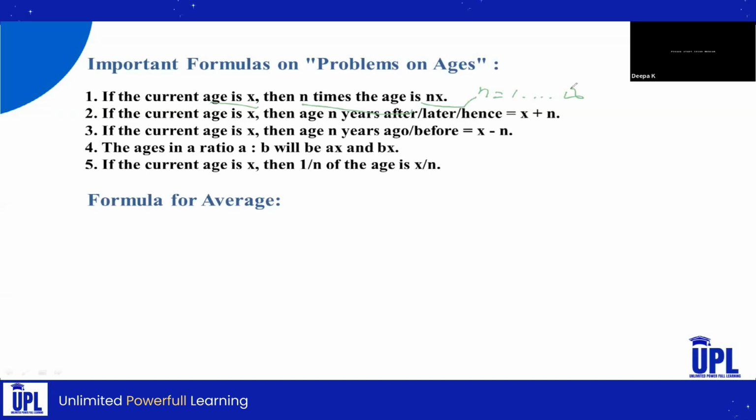Second one, if the current age is x, then the age n years after, later or hence, here after, later and hence denote future years, that will be x plus n. And one more, if the current age is x, then the age n years ago, or before, or ago, that denotes x minus n.